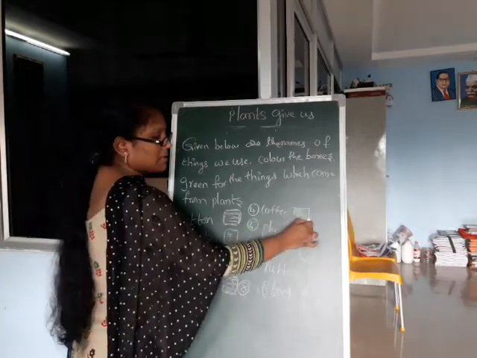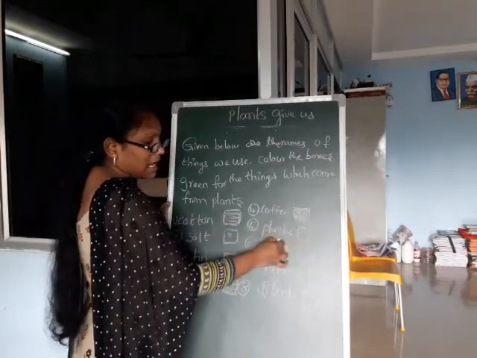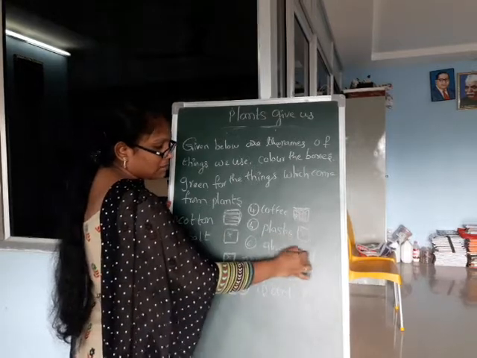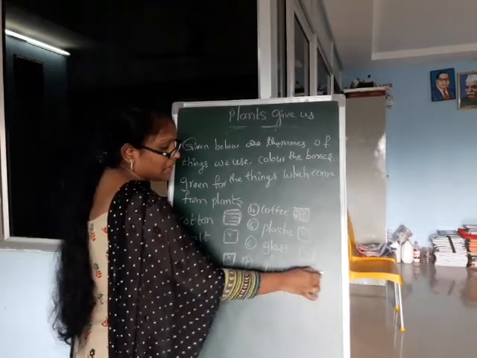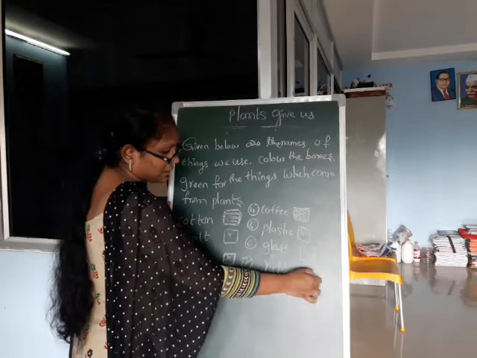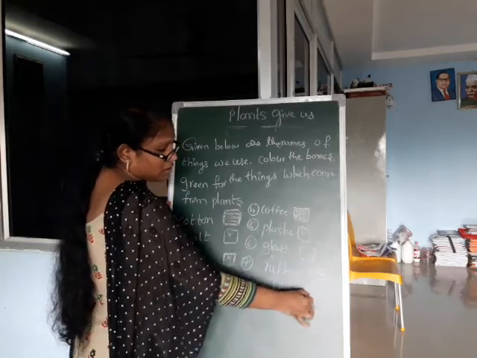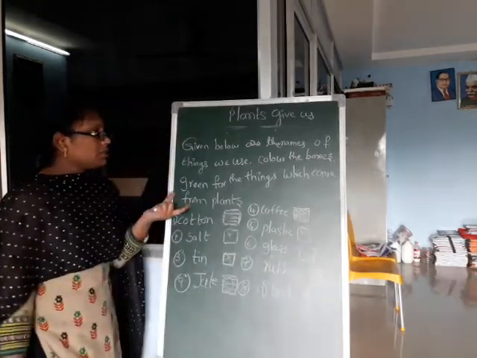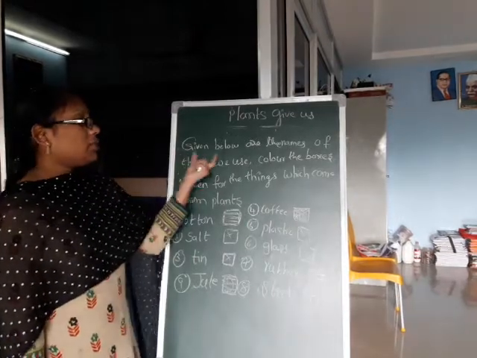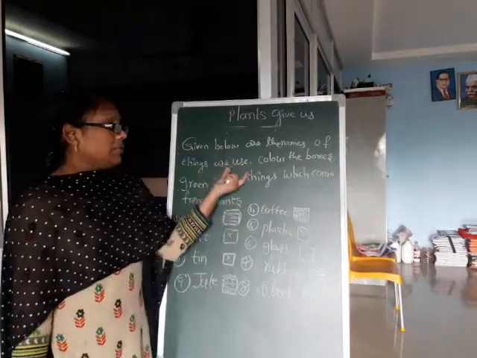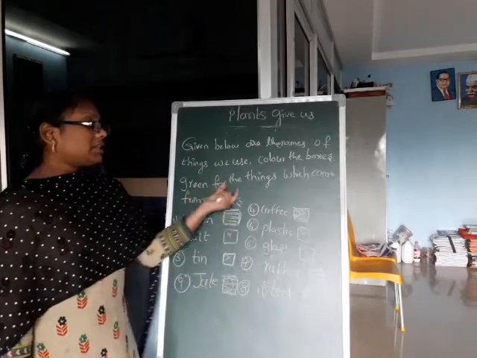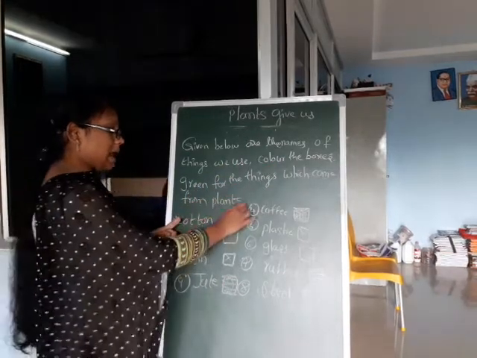Coffee comes from plants? Yes. Fill the green color. Plastic? No. Glass? No. Rubber comes from plants? Yes. Fill the green color. Steel comes from plants? No. Okay? You can do this in your notebook. Given below are the names of things we use. Color the boxes green for the things which come from plants.